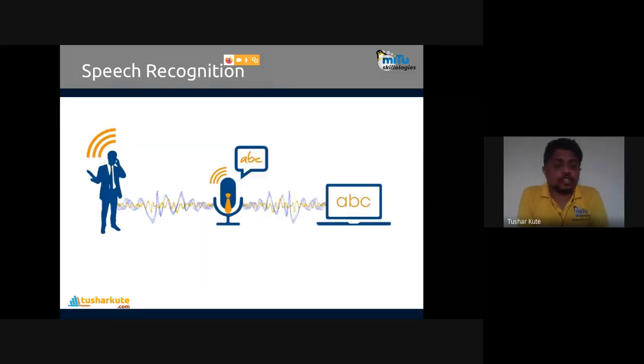Speech recognition, machine translation or language translation, conversion of speech to text or text to speech. This is an application of text analytics, or the natural language processing field. This is done with the help of data science applications. Many algorithms are running behind it to perform this operation of finding which language I'm talking in. You can identify that language, convert it to textual format, and even translate from one language into another. That's speech recognition that we can do.